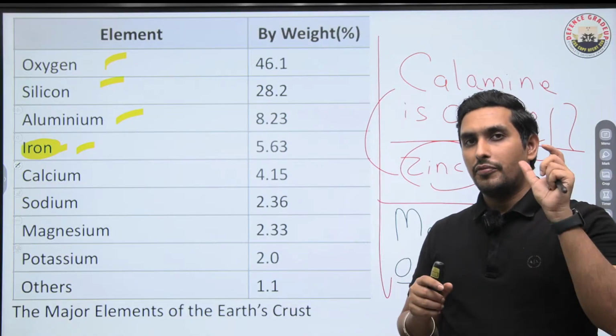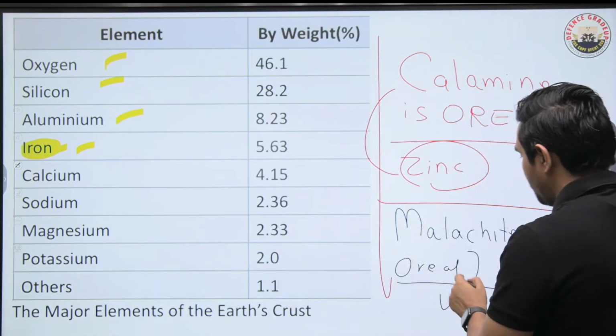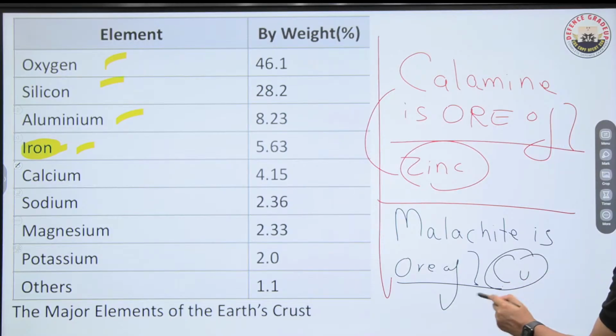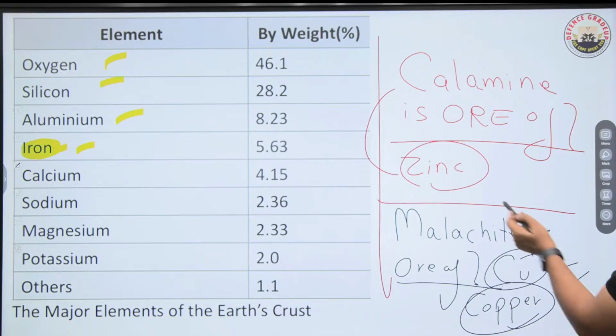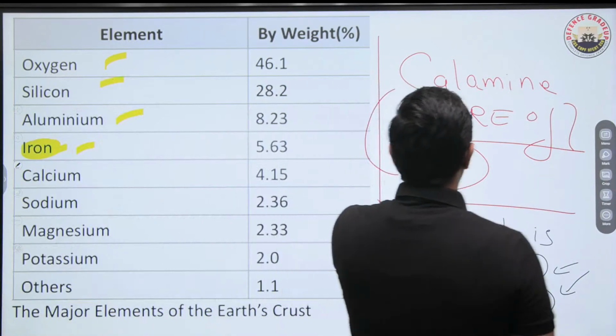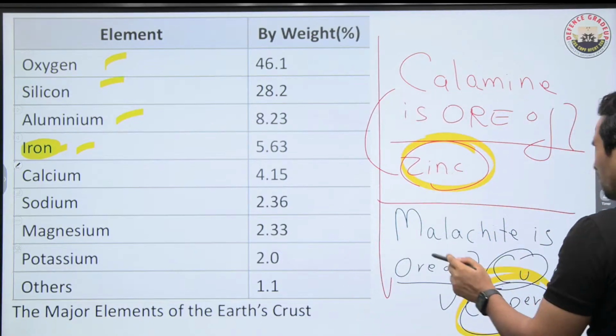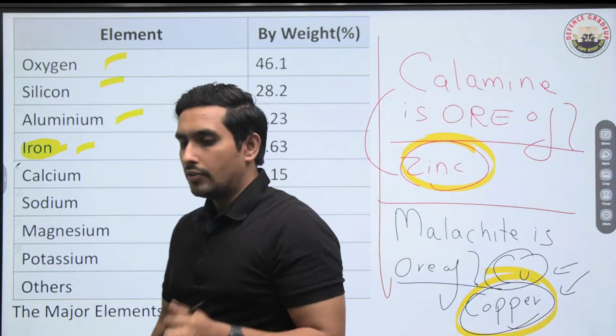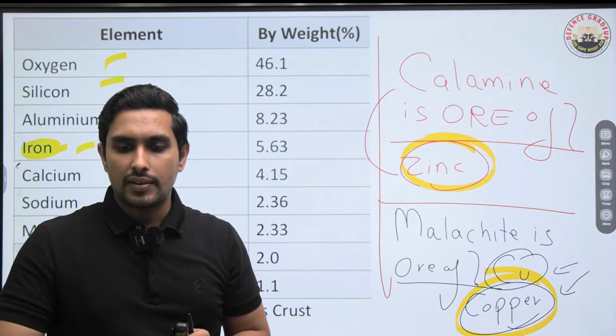It's a very, very popular ore of copper. Cu, that is copper. So please prepare these ores. In the next marathon, I'll bring these questions also. So this is a very important one. Calamine is ore of zinc, malachite is ore of copper, and so many other ores we have. So I'll be bringing more questions on that in the next marathon.